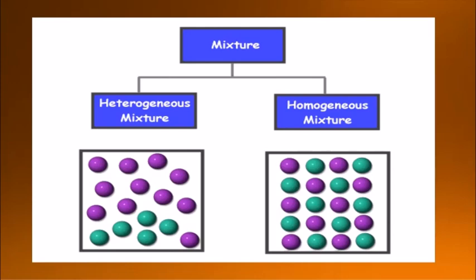Next is homogeneous mixture. When all the components of the mixture form only one phase, they form one solution. This is called a homogeneous mixture. For example, a solution of sugar and water. When you mix sugar and water, it is mixed equally as the sugar dissolves in water. As only one phase is formed, there are not many phases. Even when you dissolve blue vitriol in water, you get a blue color solution. These are a few examples of homogeneous mixture.